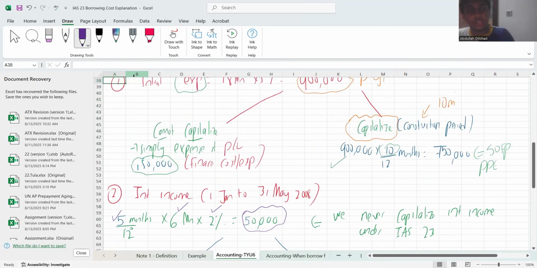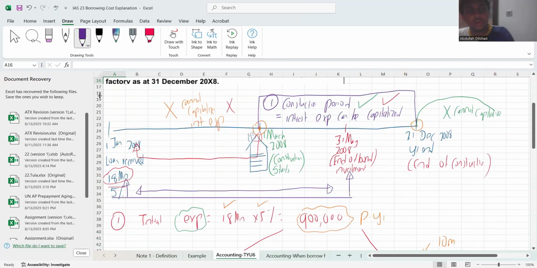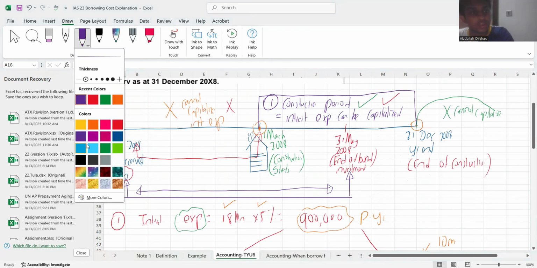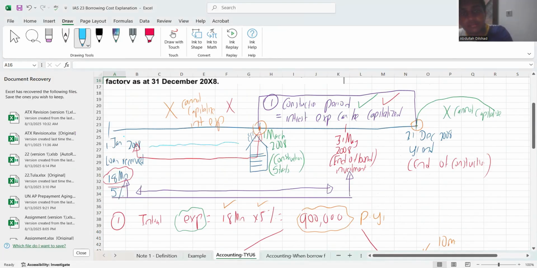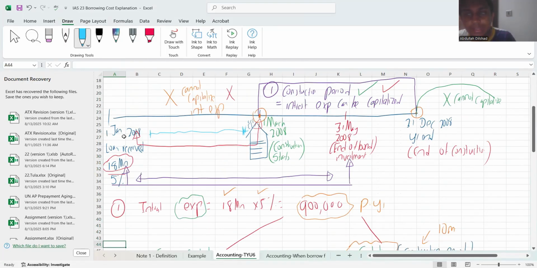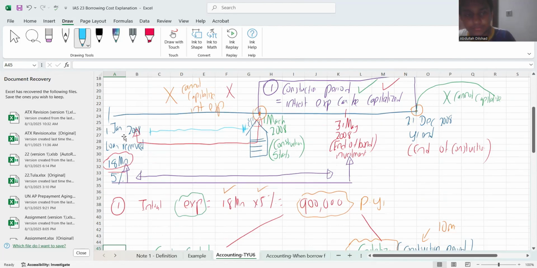Now again going into the graph. From 1st January, look at my blue line, from 1st January to 1st March, it is known as the non-construction period. So anything that is generated during that time, you can directly take to your P&L, whether it is interest income or interest expense.